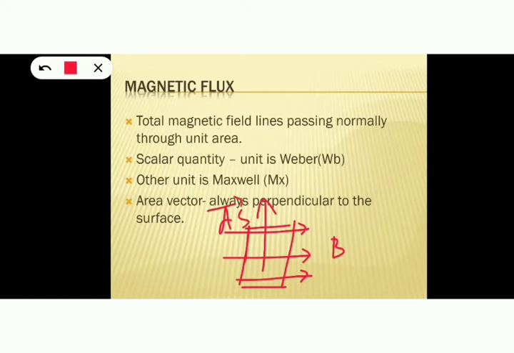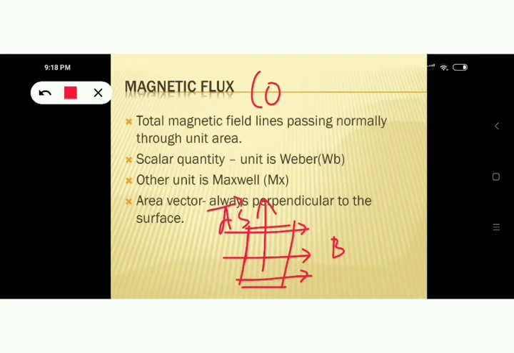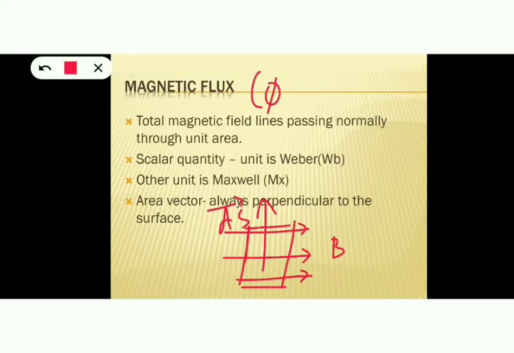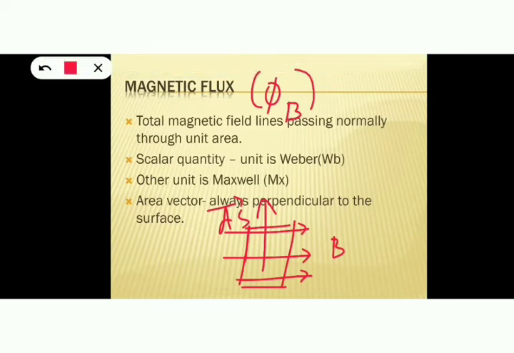Okay. Now, this magnetic flux is denoted by the symbol phi. And phi E was the symbol for electric flux. Magnetic flux is denoted by phi suffix B. So phi B is the symbol for magnetic flux.